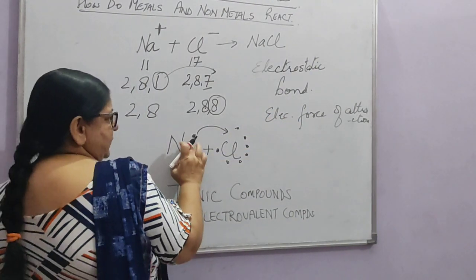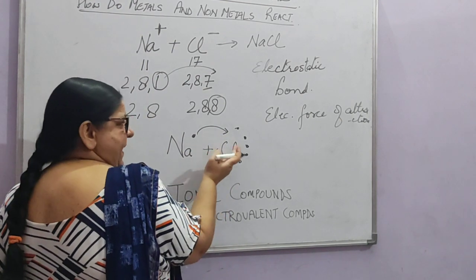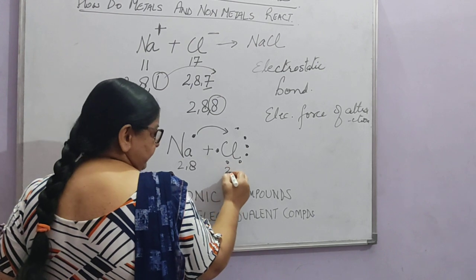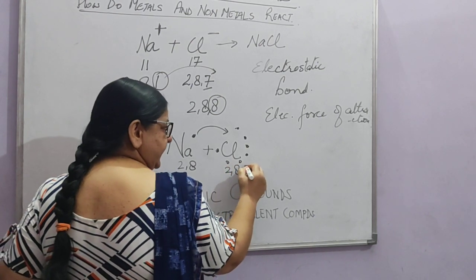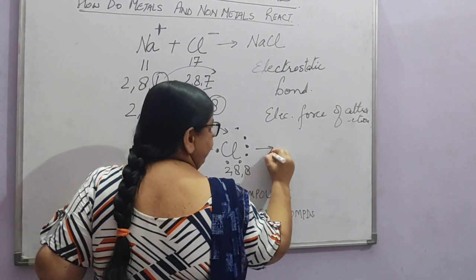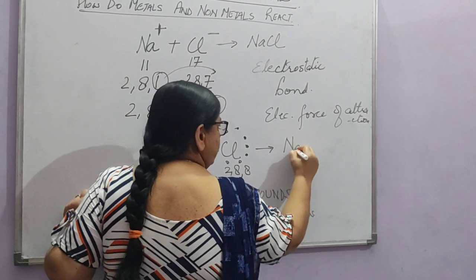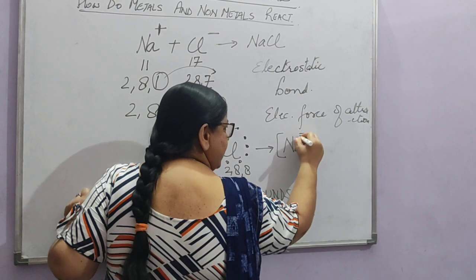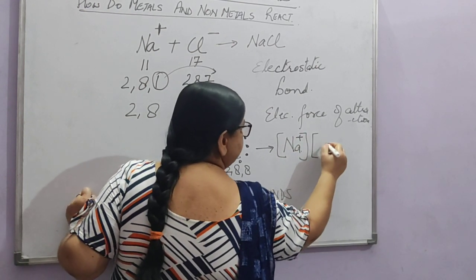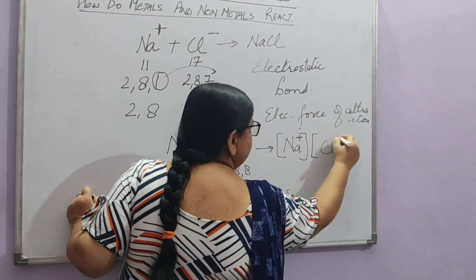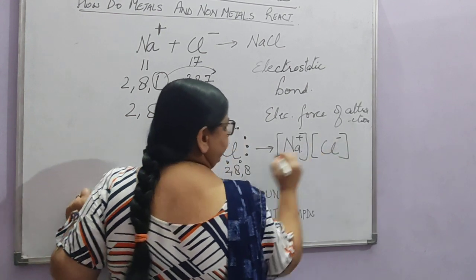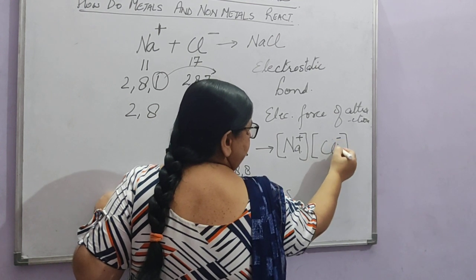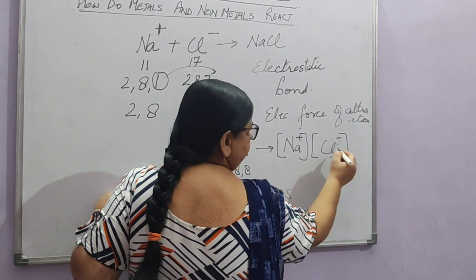So here when this sodium passes 1 electron, this will become 2,8 and this will become 2,8,8 and it will form a compound, that is Na with 1 positive charge and chlorine with 1 negative charge. Right? Here chlorine now will have 8 electrons.